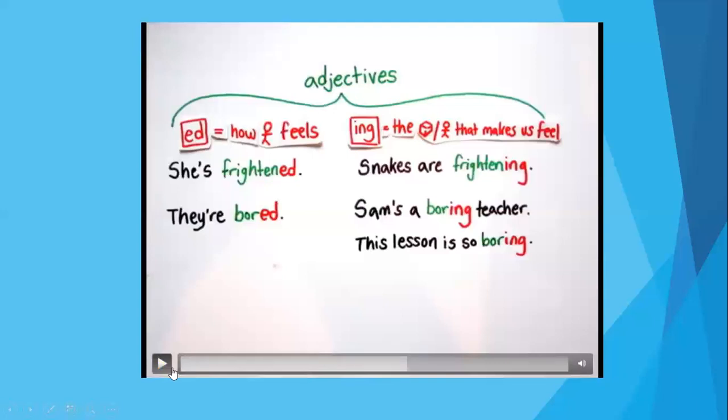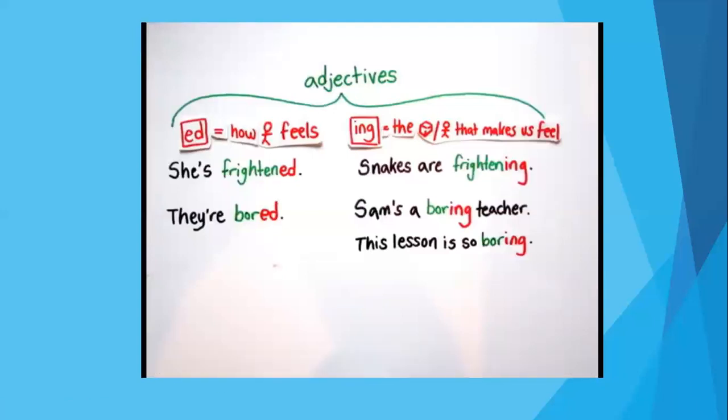If you notice, in this video, we have the same adjective with different endings. For example, bored, which finishes with -ed, and boring, which finishes with -ing. Remember, the difference between these two kinds of adjectives is that if the adjective finishes with -ed, we are going to use it to talk about how I feel, while the second one, boring, which finishes with -ing, we are going to use to talk about the characteristic of a person or a thing.